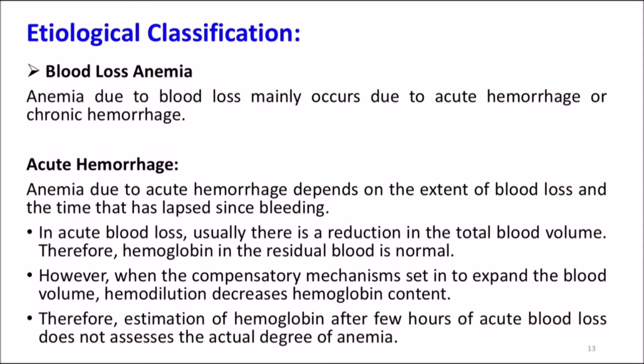Anemia due to acute hemorrhage depends on the extent of blood loss and the time that has lapsed since bleeding. In acute blood loss, usually there is a reduction in the total blood volume. Therefore, the hemoglobin in the residual blood is normal. However, when the compensatory mechanism sets in to expand the blood volume, hemodilution occurs, which decreases the hemoglobin content. Therefore, the estimation of hemoglobin a few hours after acute blood loss does not assess the actual degree of anemia. That's an important point.